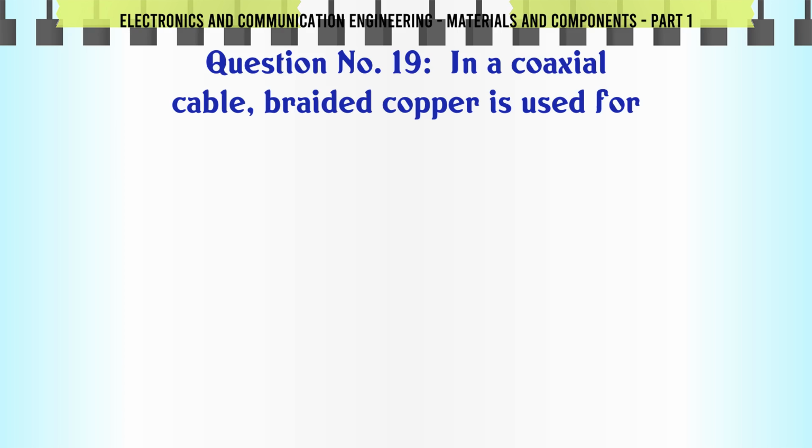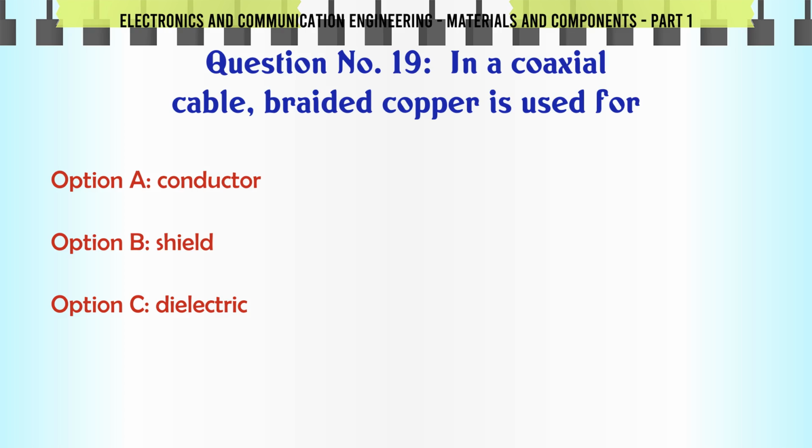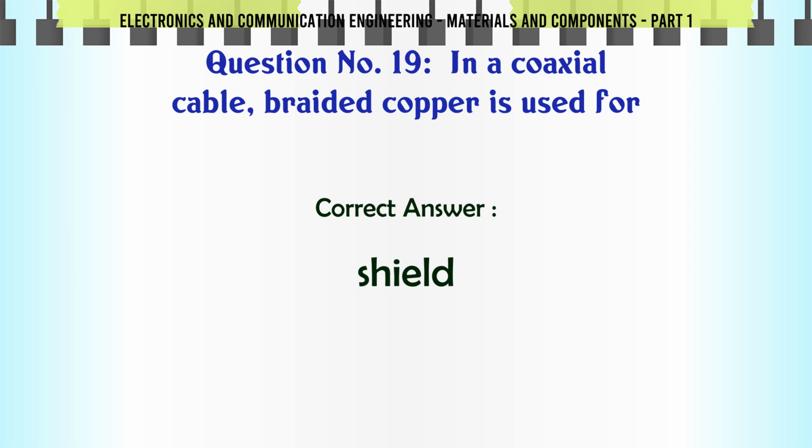In a coaxial cable, braided copper is used for A. Conductor, B. Shield, C. Dielectric, D. Jacket. The correct answer is shield.